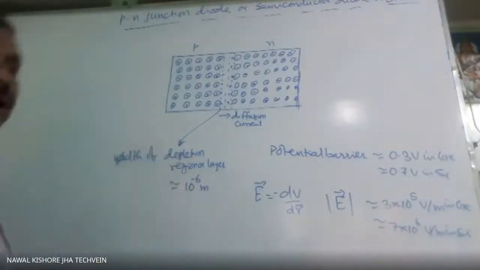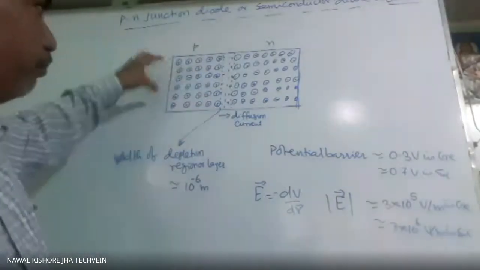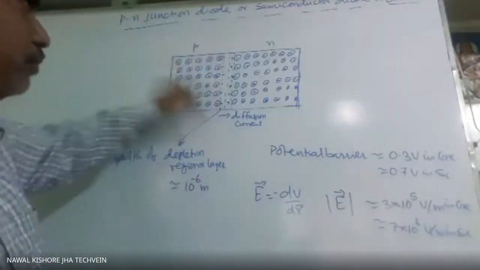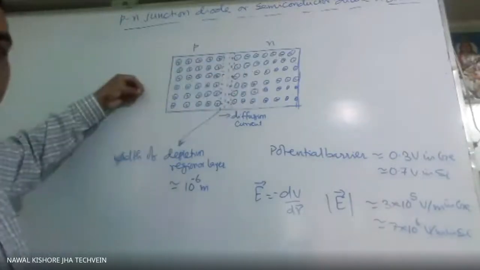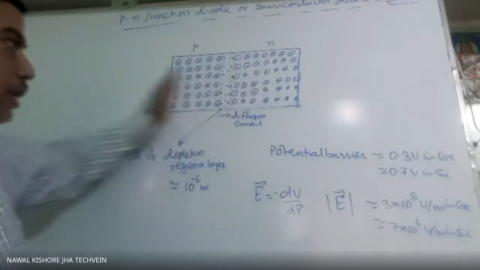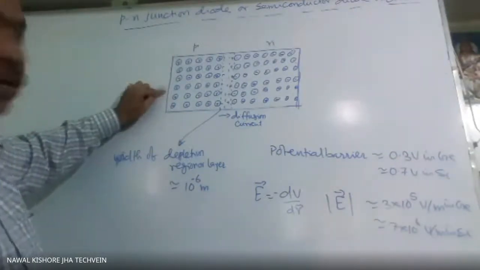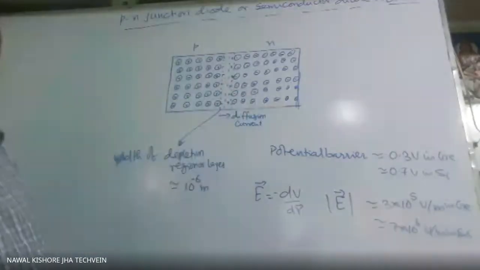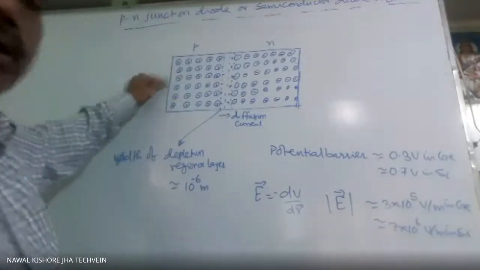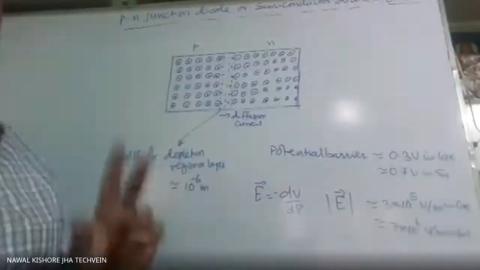So in order to overcome this potential barrier, when we apply voltage on this side, so this is negative. When we apply a larger potential difference on the positive side, the majority carriers will be attracted, that is, electrons will be attracted from this side. If you apply negative on this side, only the minority carriers will be attracted. So current will be due to minority carriers. So there are two types of biasing. When P type is connected to the positive terminal of the battery and N type is connected to the negative terminal of the battery, that we call forward biasing.